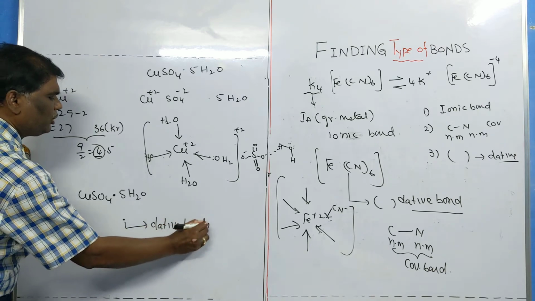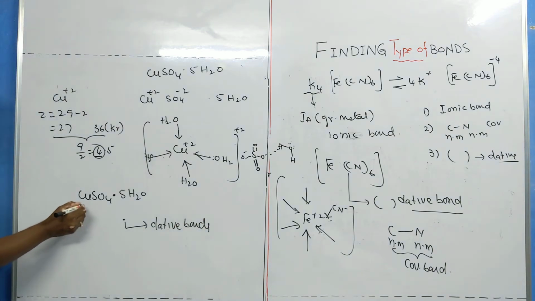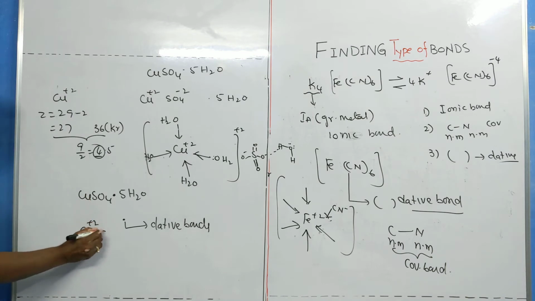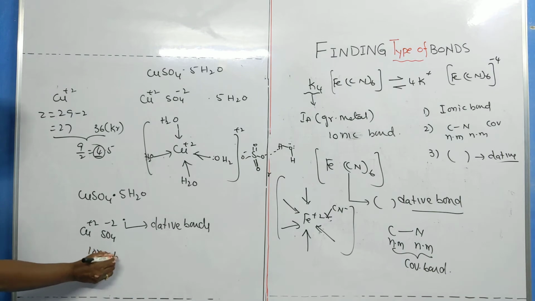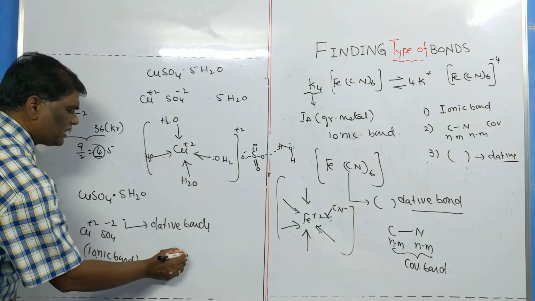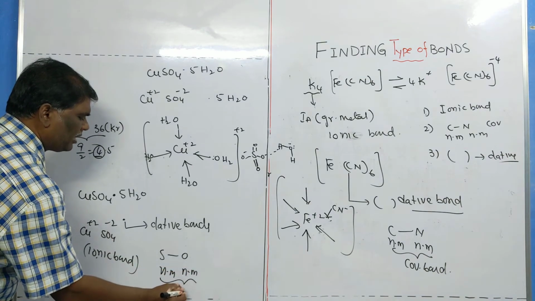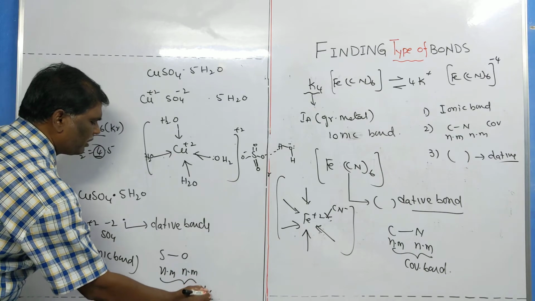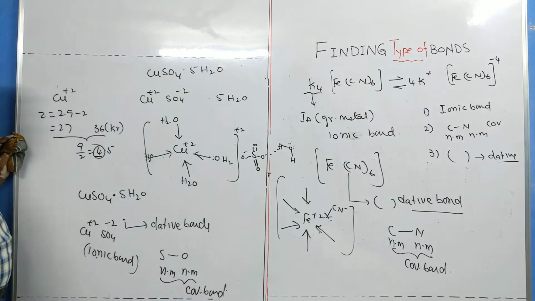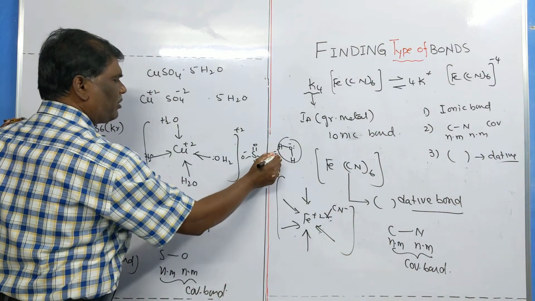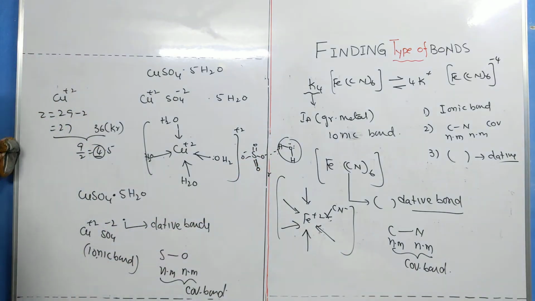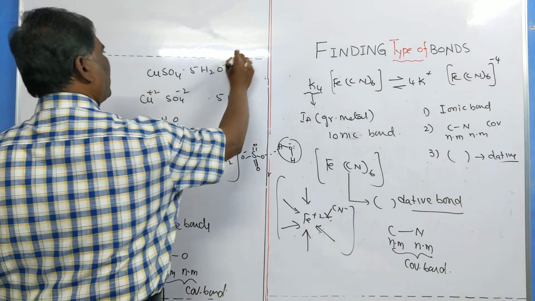You know, copper plus 2 and sulfate are held by electrostatic forces, because of this an ionic bond is formed. And sulfur and oxygen are non-metal and non-metal. Between non-metal and non-metal, a covalent bond is formed. And one more point is, the fifth water molecule is making a hydrogen bond with sulfate. So collectively, in copper sulfate, what are the bonds present?